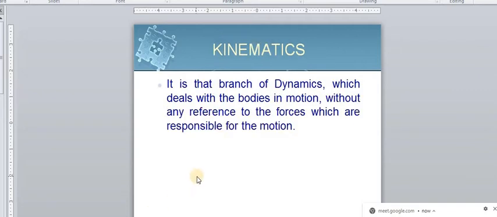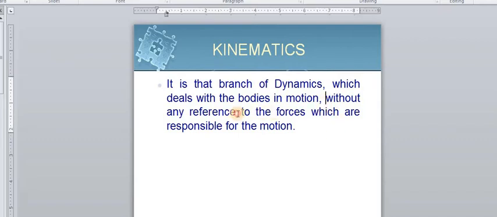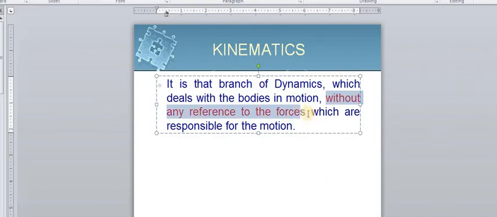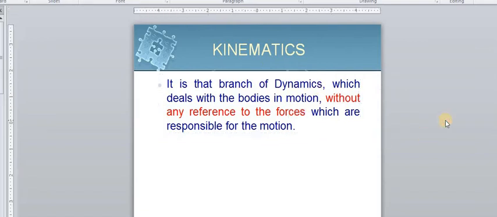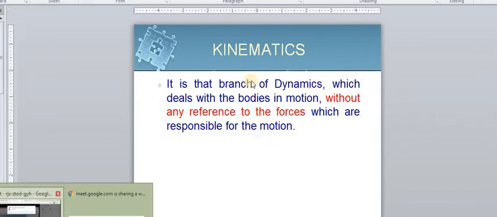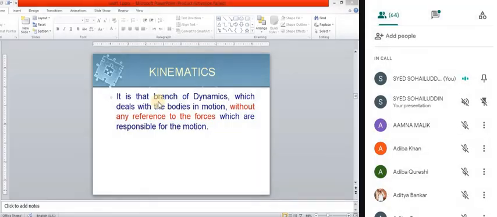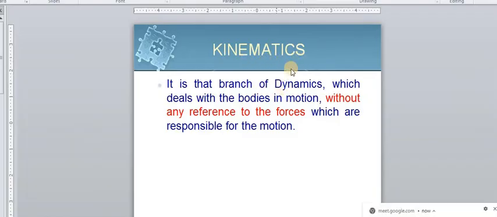Then what is kinematics? Kinematics is that branch of the dynamics which deals with the bodies in motion without any reference to the forces which are responsible for the motion. So without considering the forces causing the motions, without any reference to the force, we are studying only the field of dynamics, that means kinematics.